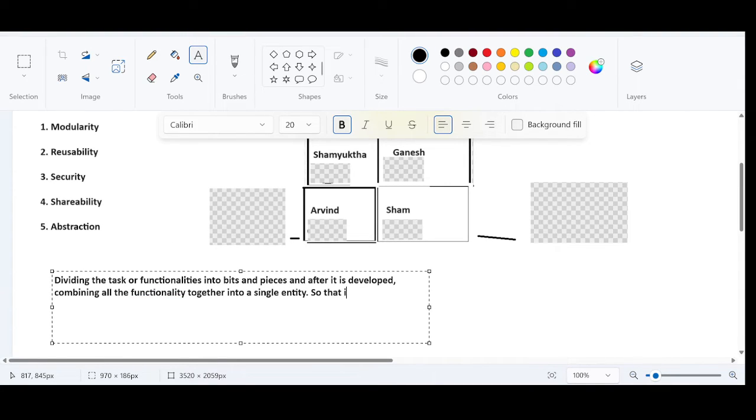So that it is going to represent the functionality as a whole.